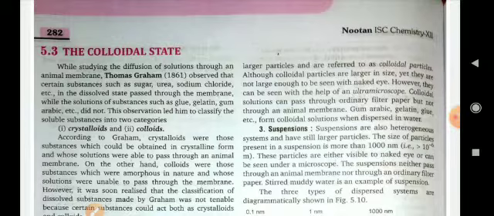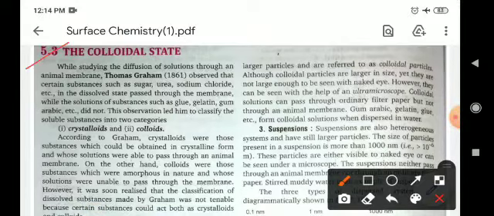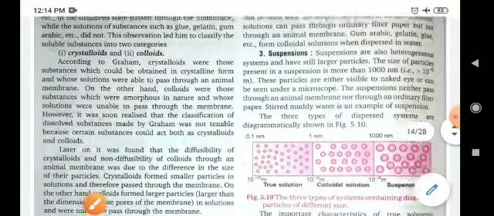So in this portion we will discuss the colloidal state. Okay, so what is the colloidal state? Colloidal states are of two types, crystalloids and colloids.